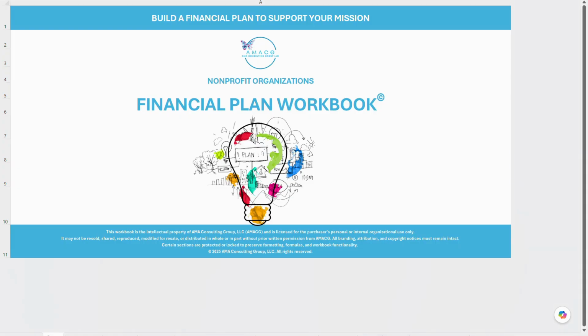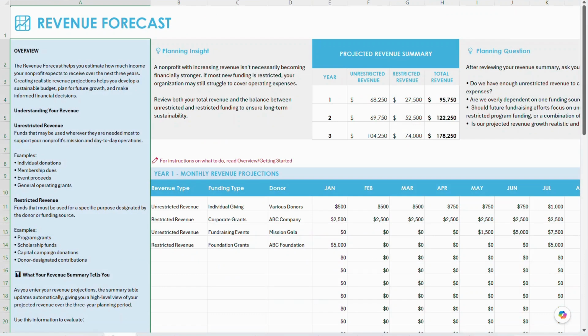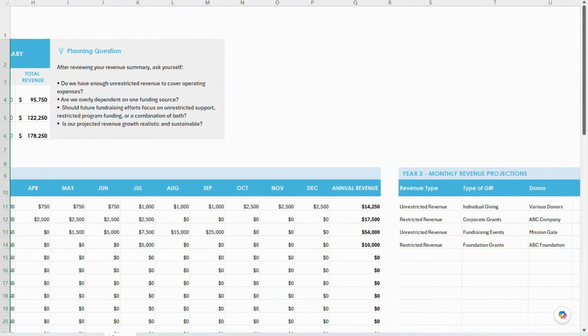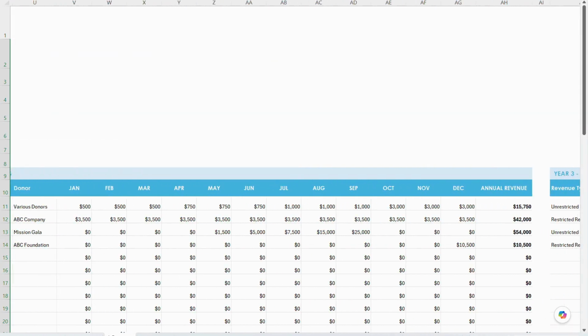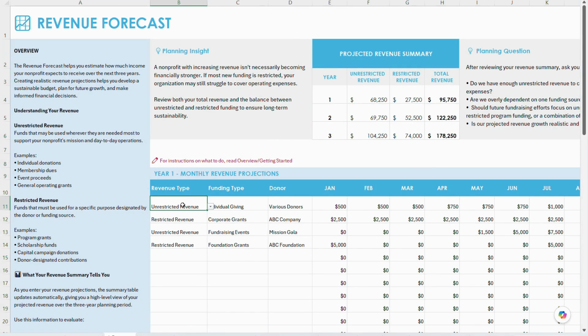After the cover, you'll find guidance on how to use the workbook and complete your projections. Each worksheet also includes an overview, instructions, and planning insights to help guide you through the process. The revenue forecast helps you project income over 3 years, including donations, grants, sponsorships, fundraising, and other funding sources. You'll also separate restricted and unrestricted revenue so you can better understand how flexible your funding is.